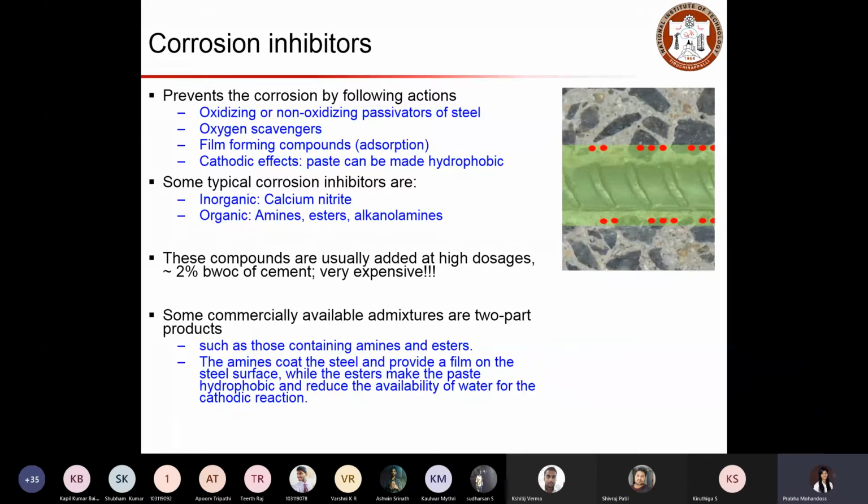Corrosion is one of the major deteriorating mechanisms in reinforced concrete, which deteriorates the reinforcement present in the concrete matrix. So it is very important to prevent corrosion in the matrix so that the structure will perform for its design life and provide long serviceability. So how can we prevent the corrosion action? There are four ways. One is oxidizing or non-oxidizing passivators of steel. We can provide some admixtures that form passivating layers on top of the steel.